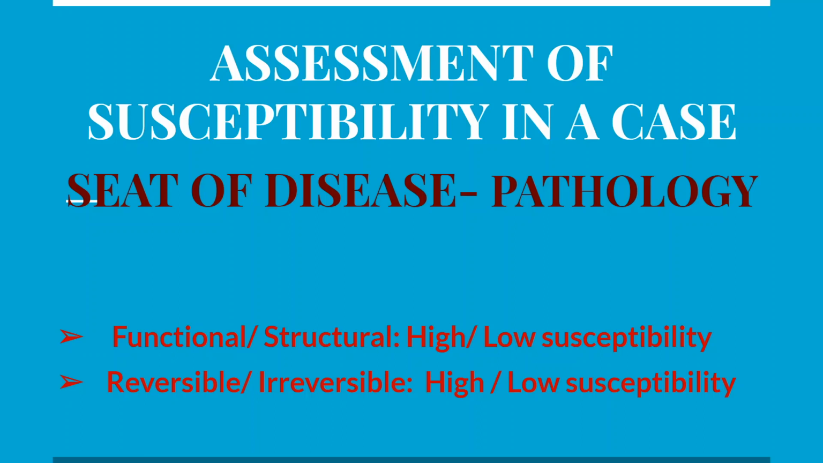Suppose a patient comes with migraine, it is a functional disease, so we consider susceptibility is high. If the patient comes with liver cirrhosis, it is a structural disease, so we consider susceptibility is low. Reversible disease: if the patient is having, say, a kidney stone, that is renal calculus of a very small size, say 2 to 3 millimeter, we consider it structural but reversible. Or irreversible, like cirrhosis of liver or malignancy. So reversible has high susceptibility and irreversible has low susceptibility.